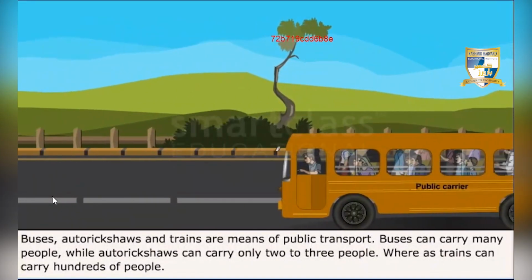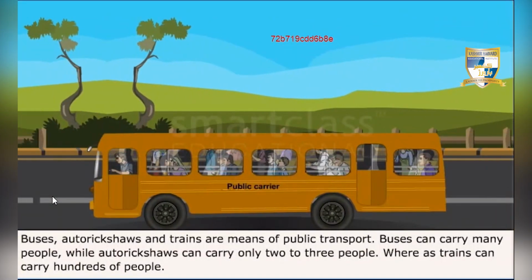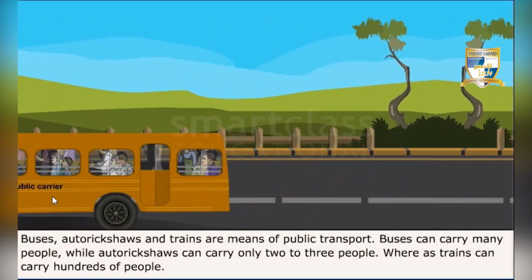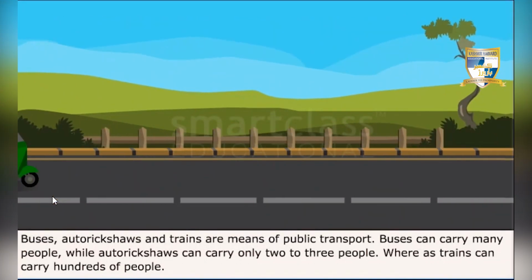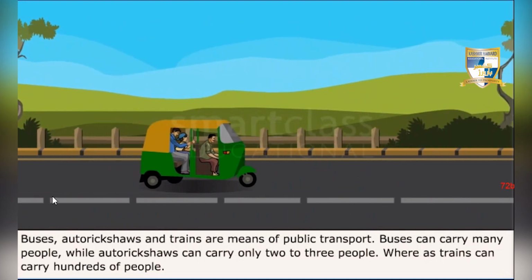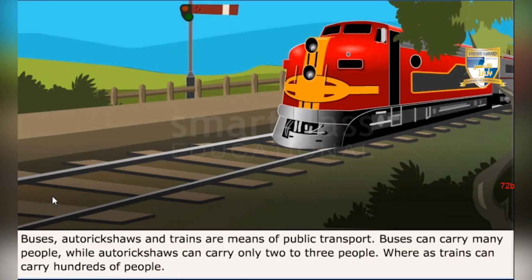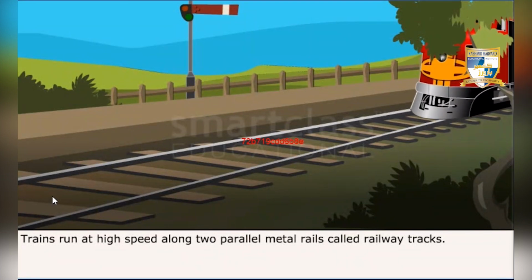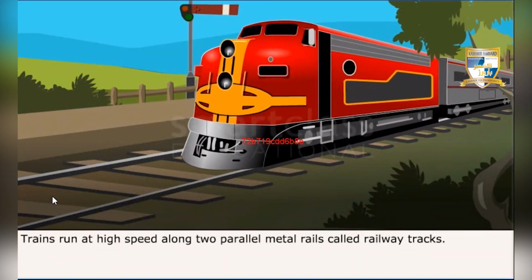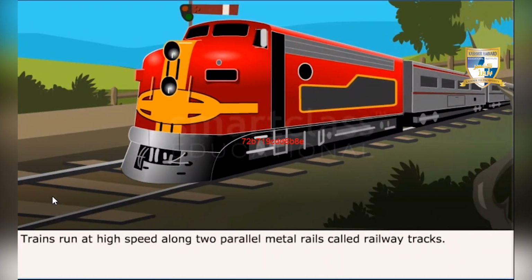Buses, auto rickshaws and trains are means of public transport. Buses can carry many people, while auto rickshaws can carry only 2 or 3 people, whereas trains can carry hundreds of people. Trains run at high speed along 2 parallel metal rails called railway tracks.